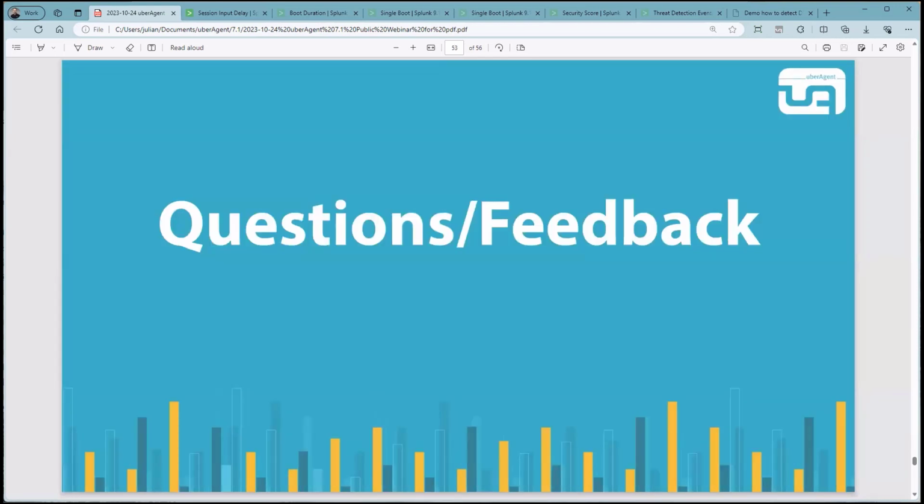So in summary, UberAgent 7.1 brings a lot of cool and new features to the table. We learned about the all-new security score in UberAgent ESA, which allows you to assess the security posture of your environment. We also talked about how to distribute your configuration changes with a new central config file management with automatic agent restart. But there are too many changes in 7.1 to highlight all of them. For detailed lists, please see our changelog and release notes.